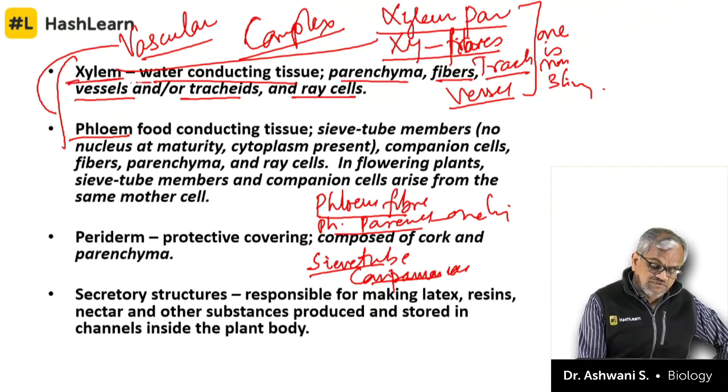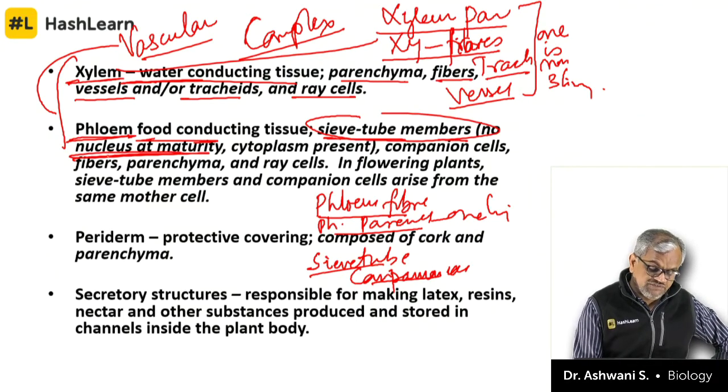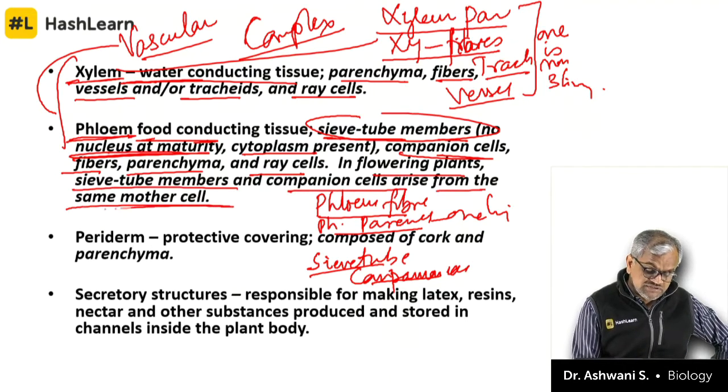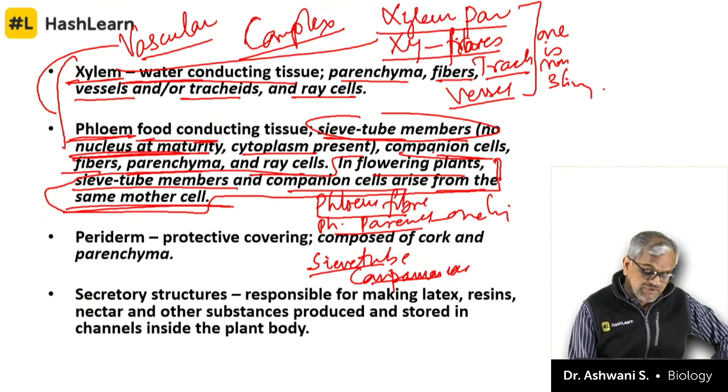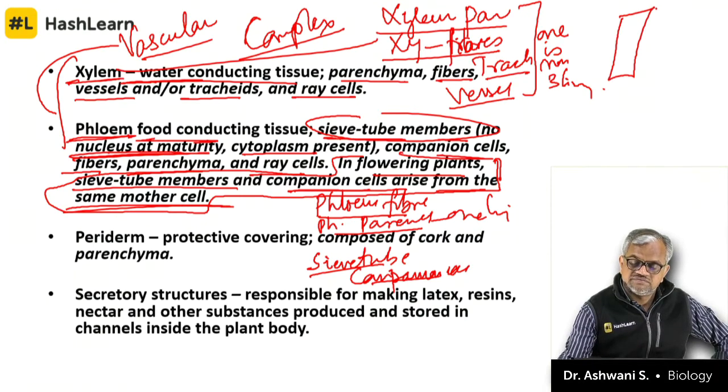As I said, xylem is for water, phloem is for food. Sieve tube members, no nucleus at maturity. Sieve tubes have no nucleus. Cytoplasm present. Companion cells, fibers, parenchyma and ray cells. In flowering plants, sieve tube members and companion cells arise from a same mother cell. This question has been asked in assertion and reason in AIIMS. That's the reason if you might have seen. This is sieve tube. This is companion cells.